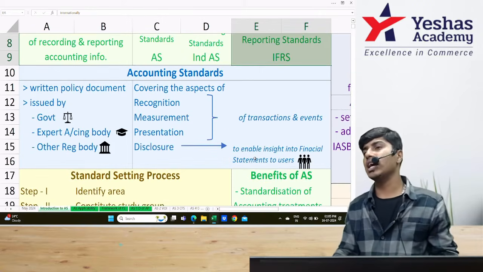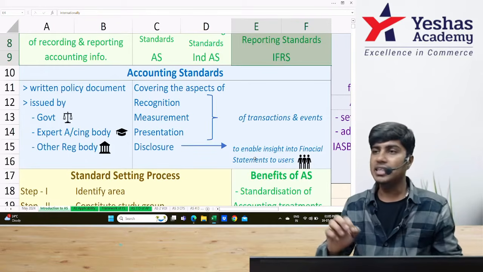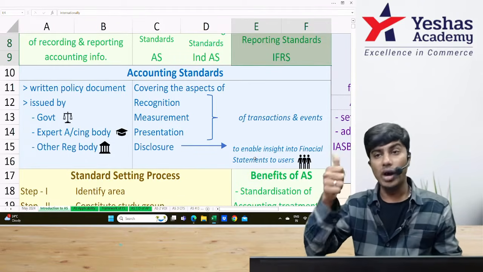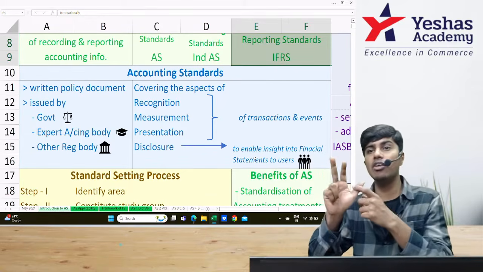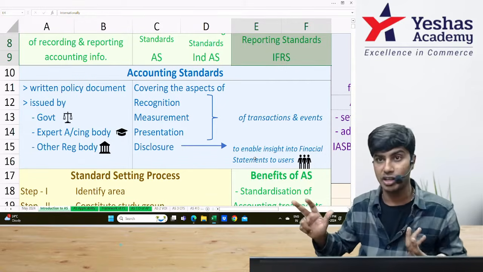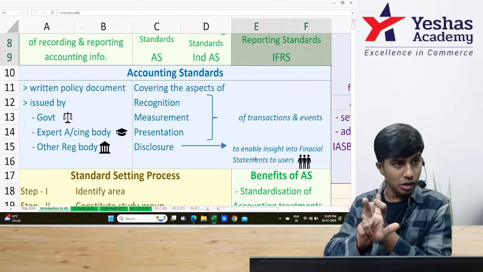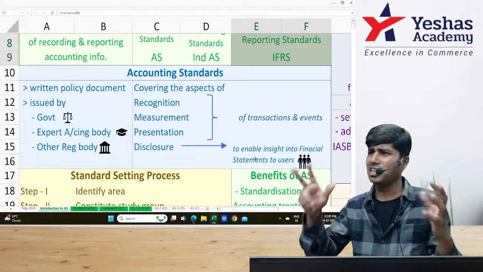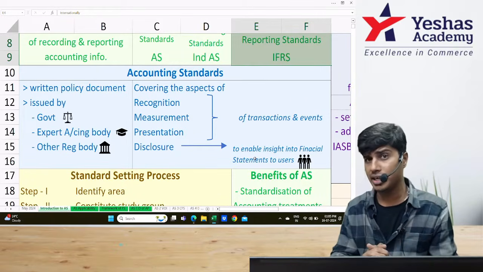What do we mean when we say accounting standards? Accounting standards are written policy documents. These can be issued by three. One, government. Two, expert accounting body. Three, other regulatory body. Government is like MCA, Ministry of Corporate Affairs. When I use the word expert accounting body, I mean the Accounting Standards Board. And when I say any other regulatory body, any other body which is created from time to time will also have the power to issue accounting standards.